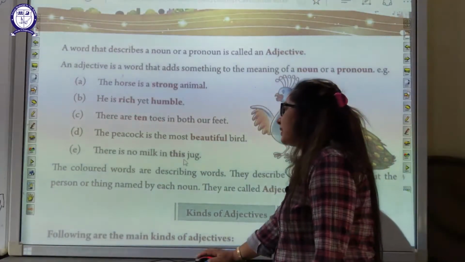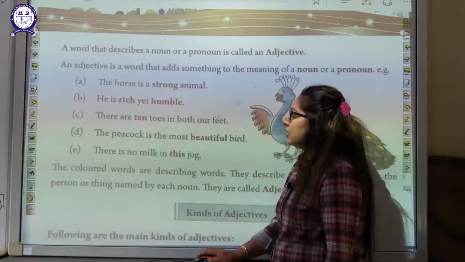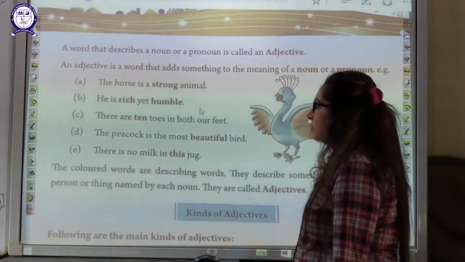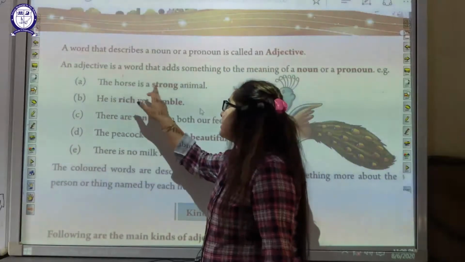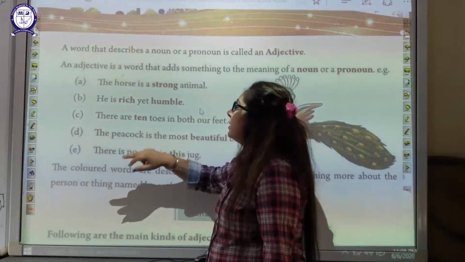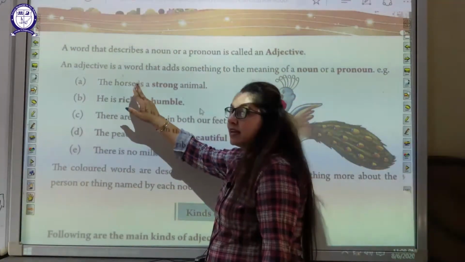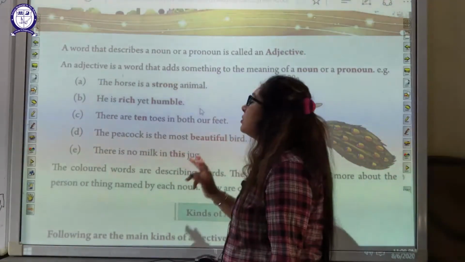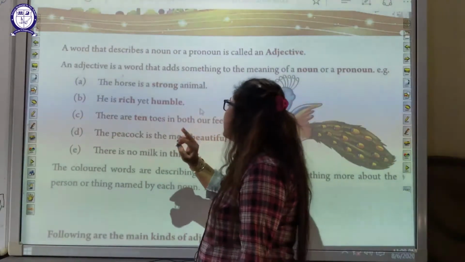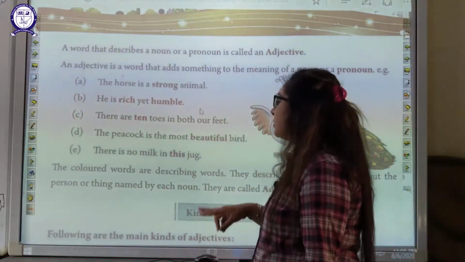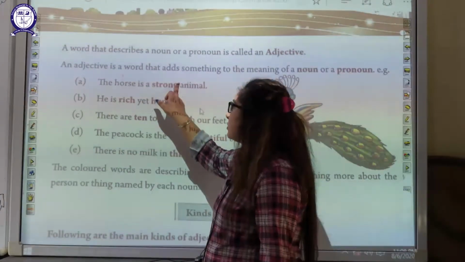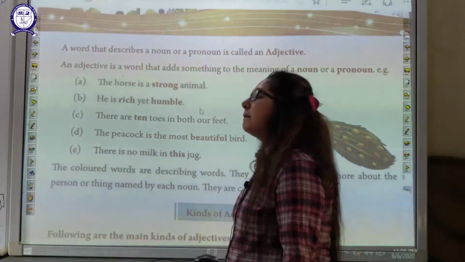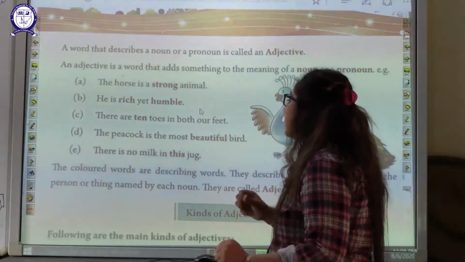There is no milk in this jug. These colored words are describing words. So here the horse is described as a strong animal. They are describing some particular person, thing, place or animal.